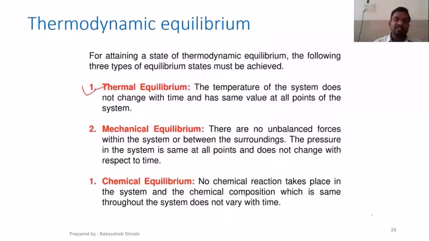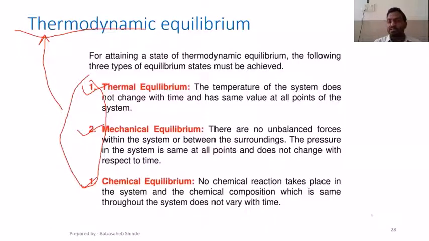First condition is called thermal equilibrium, second condition is called mechanical equilibrium, and third condition is called chemical equilibrium. When the system satisfies all the three conditions, then we can say that it is in thermodynamic equilibrium. If the system is not satisfying any one of those three, the system cannot be said to be in thermodynamic equilibrium. Okay. Now let's see what is meant by thermal equilibrium, mechanical equilibrium, and chemical equilibrium.